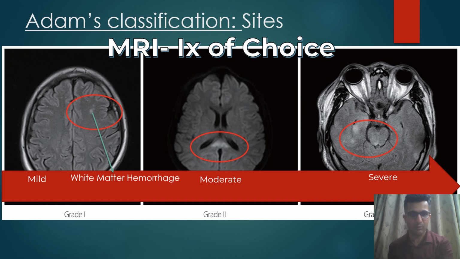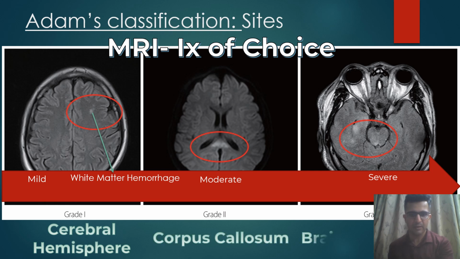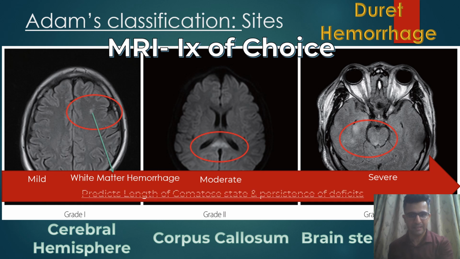And where does it involve? It's a white matter hemorrhage, as we saw in our last slide: cerebral hemisphere, corpus callosum, and brainstem. So here comes our next MCQ point. Duret hemorrhages, where are they seen? Brainstem. And the final point, which can be a future MCQ option: it predicts the length of comatose state and persistence of deficits. What? We are talking about MRI.